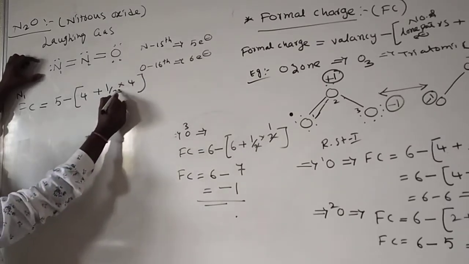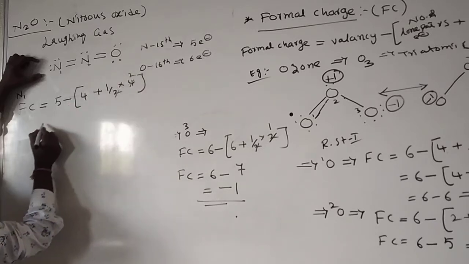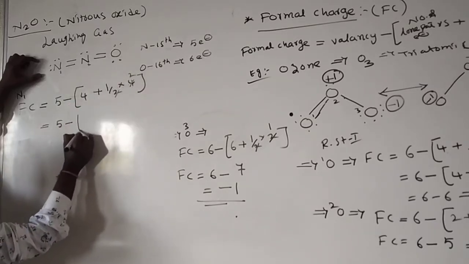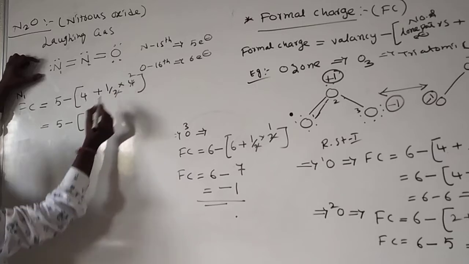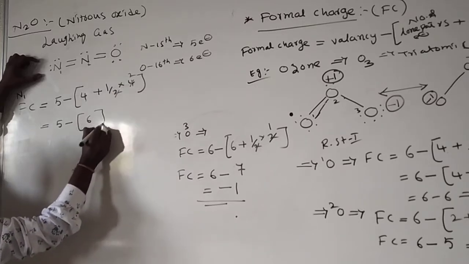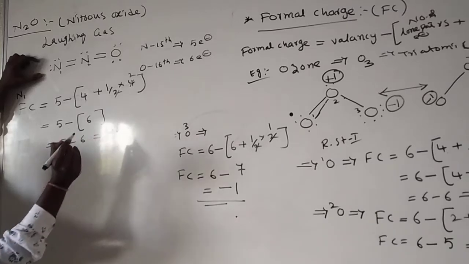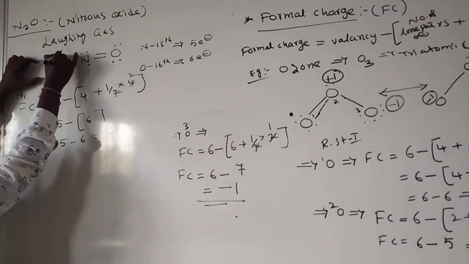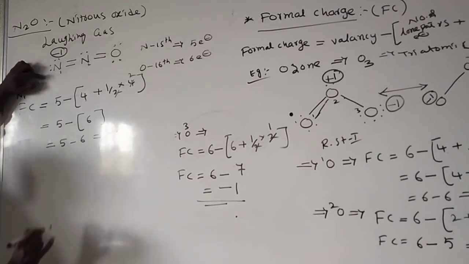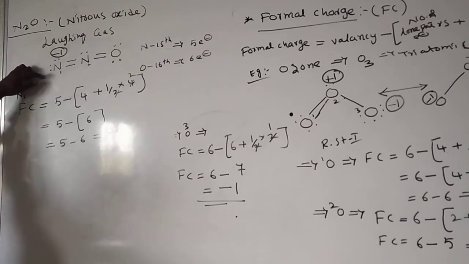That means 5 minus, here 4 is there, here 2 is there, 4 plus 2 means 6. 5 minus 6 is equal to minus 1. So at the first nitrogen atom, a minus 1 charge is present.